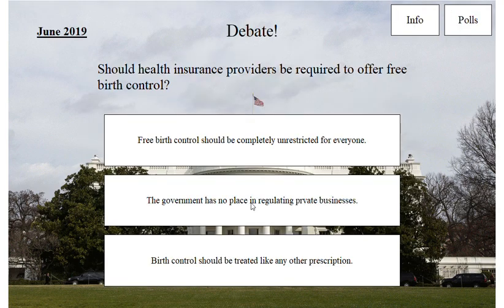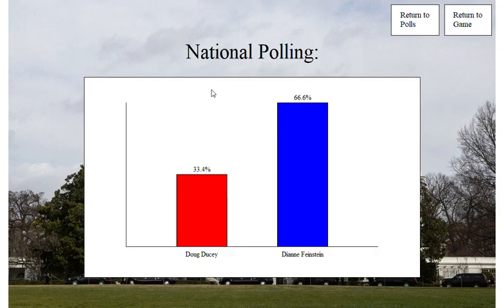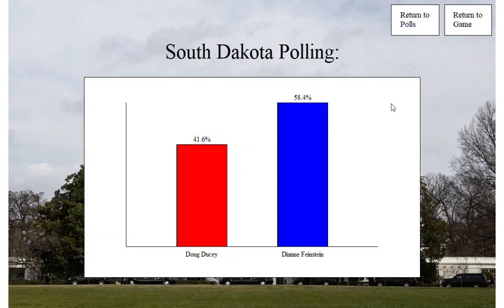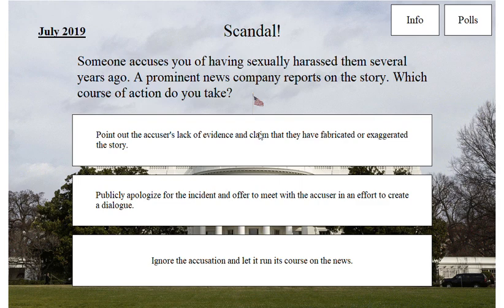The government has no place in regulating private business. Seems like a pretty Republican viewpoint to hold. I look at the polls. Oof. All right, but I'm doing well in South Dakota. It's not exactly correlated, so there's a bit of randomness involved. So sometimes I won't do as well as I think I would.